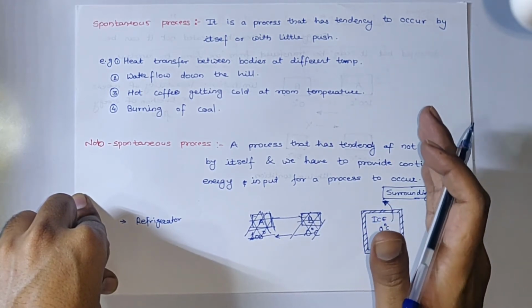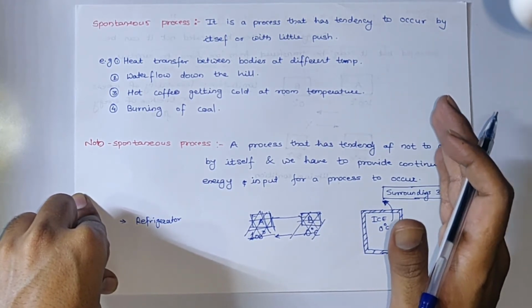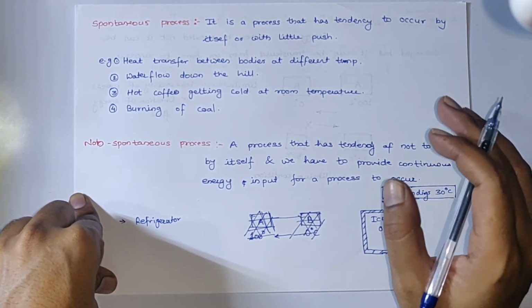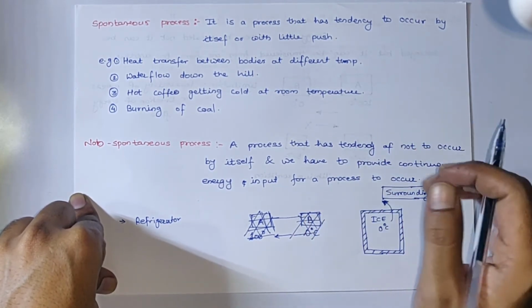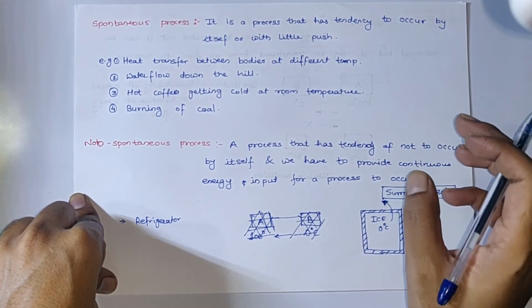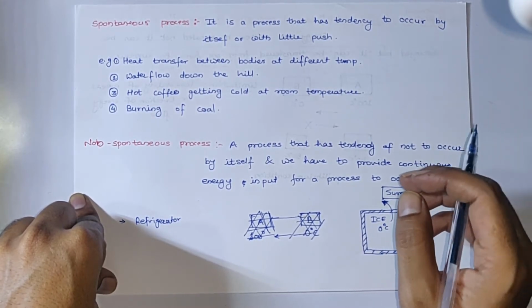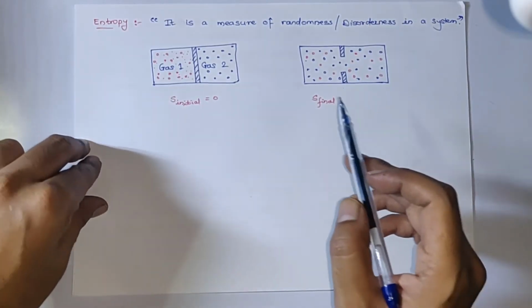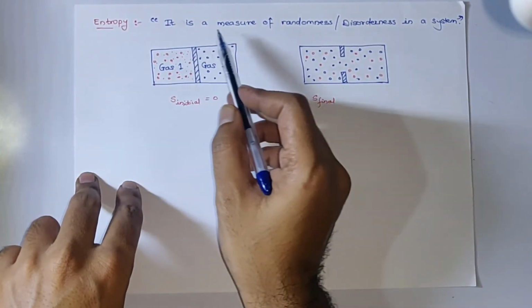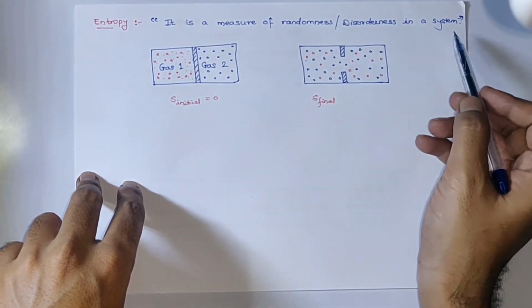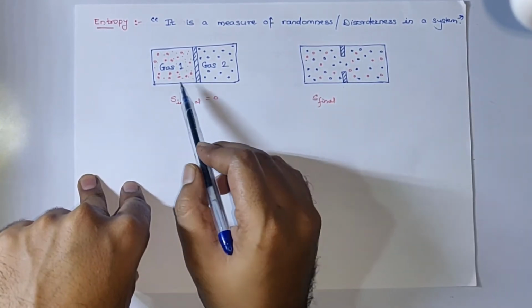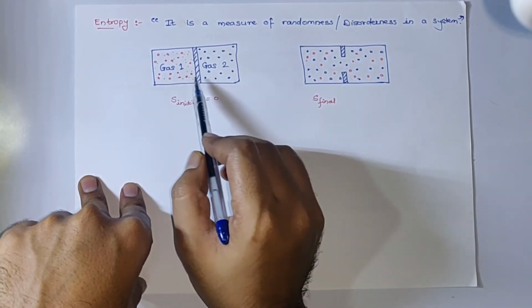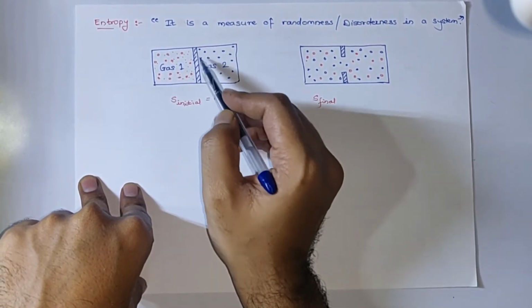But after understanding spontaneous and non-spontaneous processes, the question is still there: why do a few processes happen spontaneously and a few do not? To answer that question, we need to understand one more thing, that is entropy. The basic definition of entropy is that it is a measure of randomness or disorder in a system. For example, here we have a container filled with two different gases with a partition in between them.